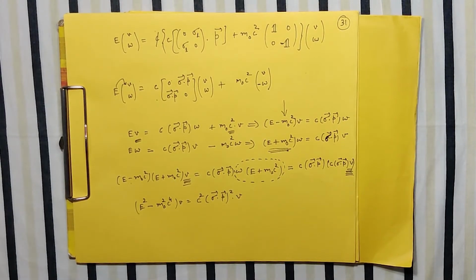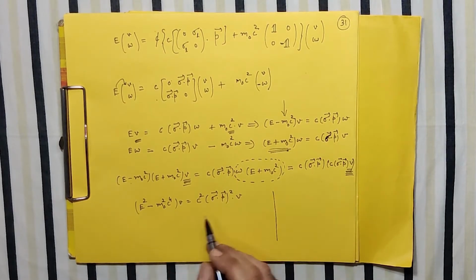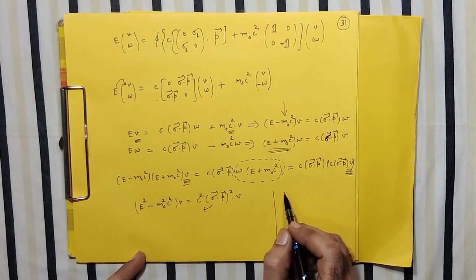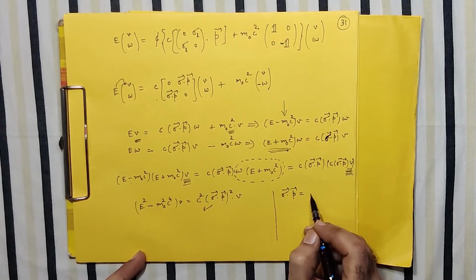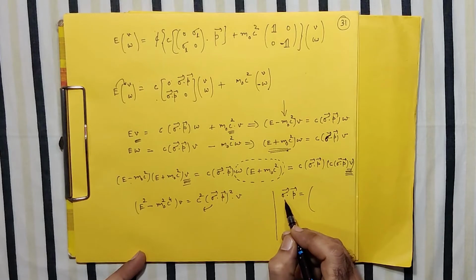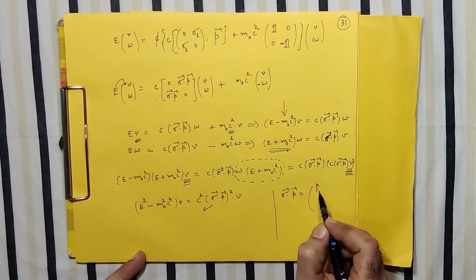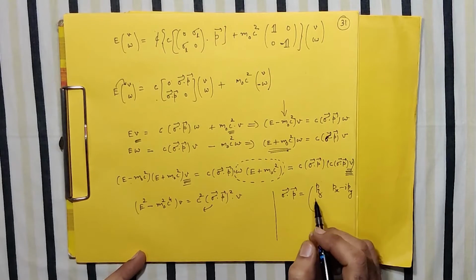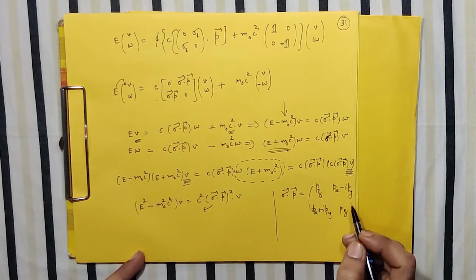Correct? And then I can combine the term on the other side, but this I can bring on the left side, and then I will use the properties of this sigma and P. I leave it to you to prove that if you apply sigma dot P, and use the X, Y, Z components of the Pauli matrix and Px, Py, Pz, you can prove that this is Pz, px minus ipy, and this term px plus ipy, and this is your pz.